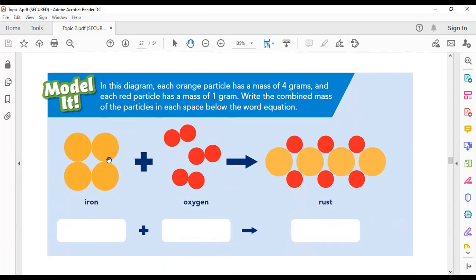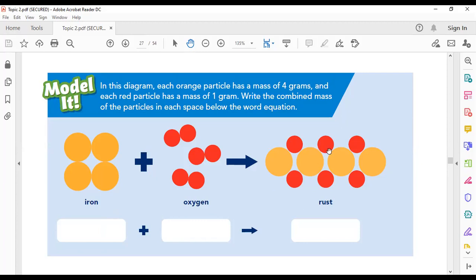Suppose that each orange particle has a mass of 4 grams. So here we have 16 grams. Suppose that the mass of each red particle is 1. So we have 1, 2, 3, 4, 5, 6. So 6 plus 16: the total mass of the substances, iron and oxygen, before the chemical change will be 22.